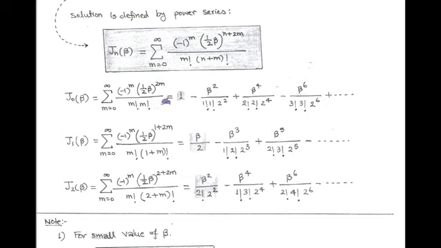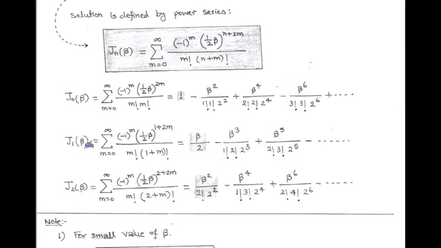And after expansion we get 1 minus beta square upon factorial 1 into factorial 1 into 2 square plus beta to power 4 upon 2 factorial into 2 factorial into 2 to power 4 minus beta to power 6 upon 3 factorial into 3 factorial into 2 to power 6 plus up to infinity. Here the first term is 1 and it is obtained when we put m equals 0. Similarly, we can determine J1(beta) and J2(beta).